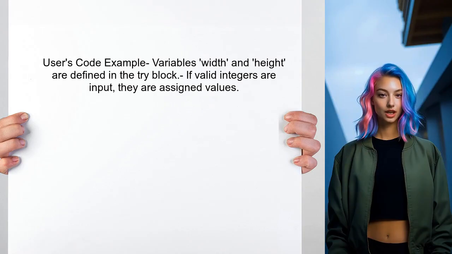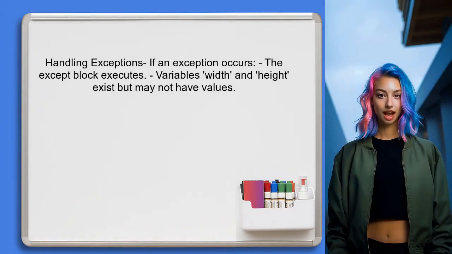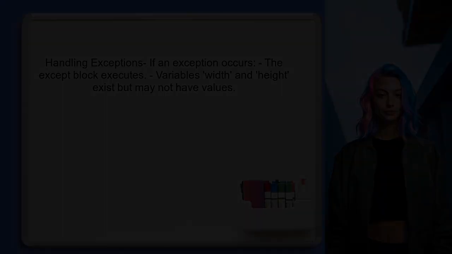If the user inputs valid integers, these variables are assigned values, making them accessible after the try block. If an exception occurs, the except block will execute, but the variables width and height will still exist in the local scope. However, they will not have been assigned any value if the exception was raised before they were set.